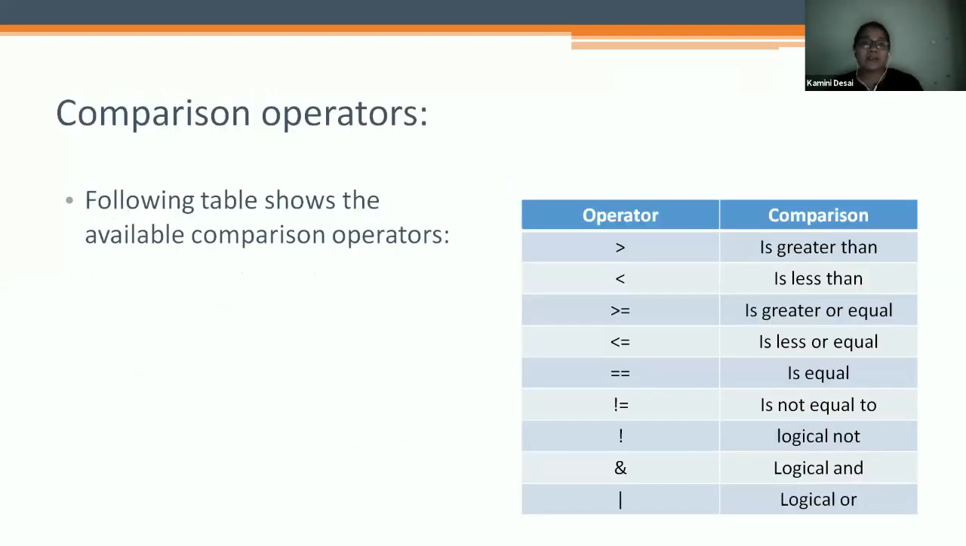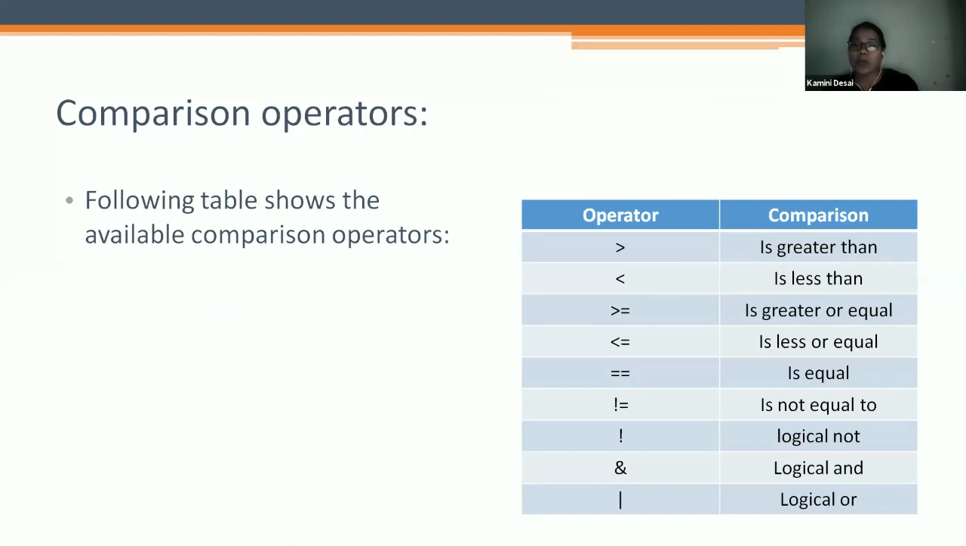Now, comparison operators. The following table shows the available comparison operators. The greater than sign is greater than, and the less than sign is less than. Greater than and equal to is greater than or equal, less than and equal to is less than or equal, and double equal to is equal. If you give a single equal to sign, it will not be considered as equal to.